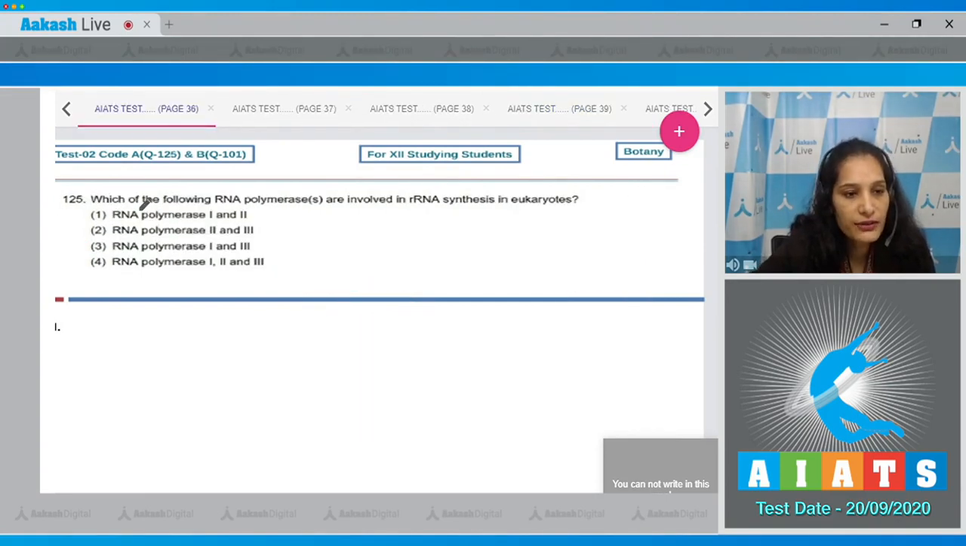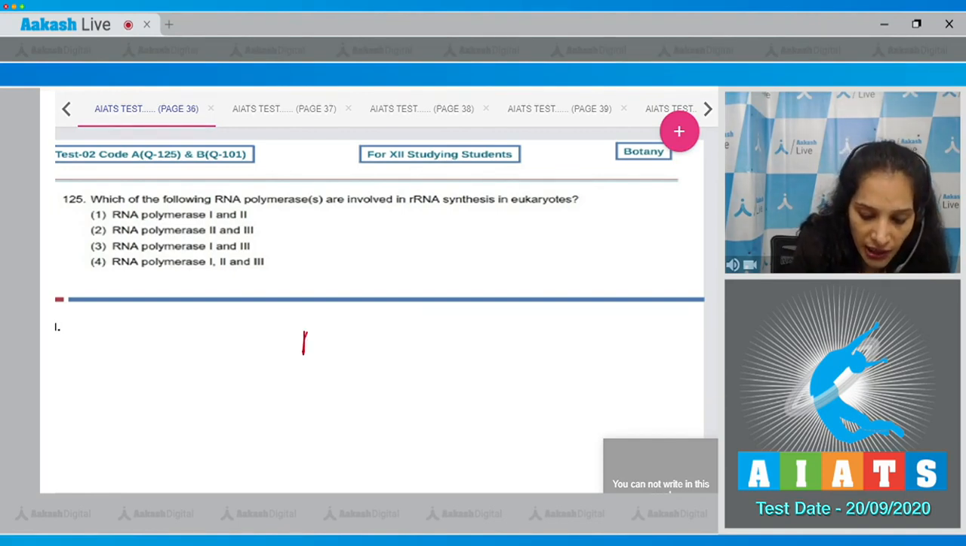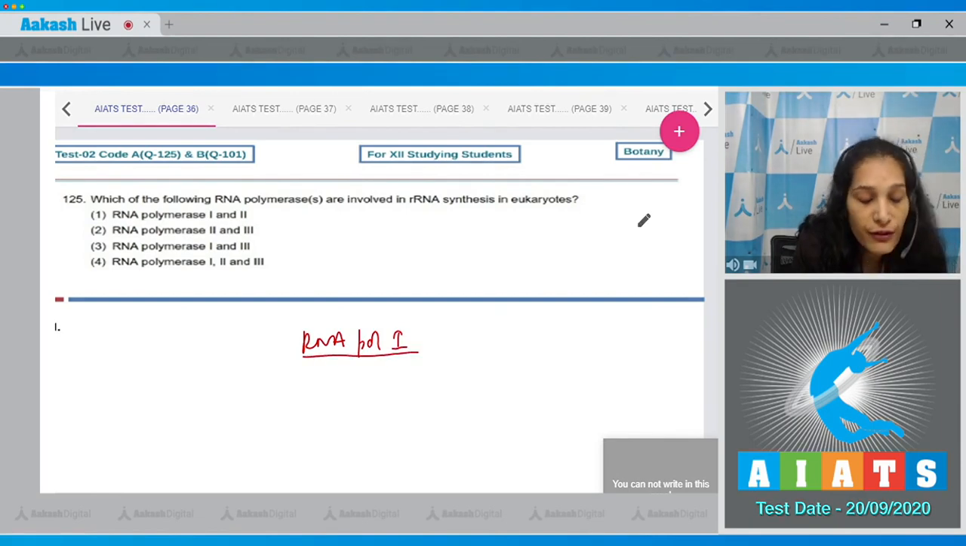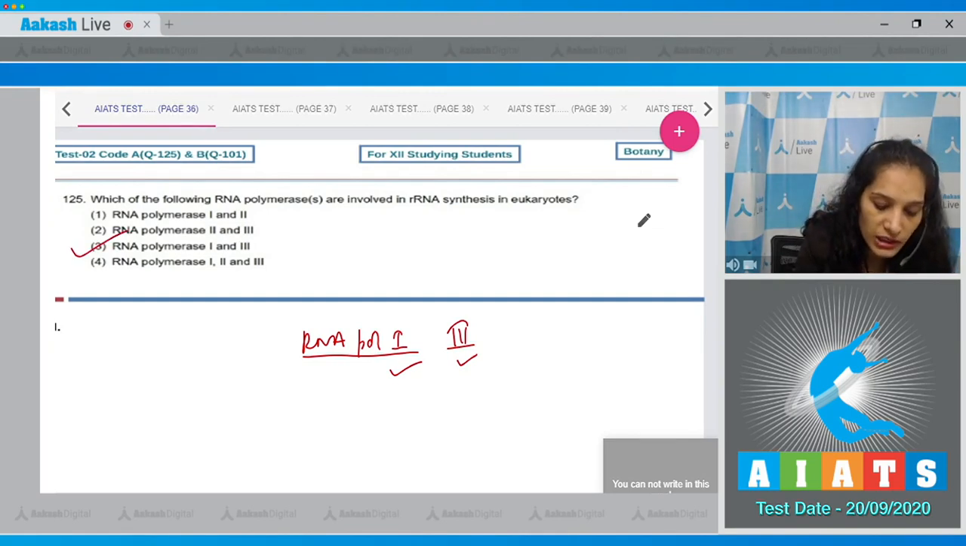Question number 125. Which of the following RNA polymerase are involved in rRNA synthesis in eukaryotes. The major rRNA is synthesized by RNA pol 1, but 5S RNA is synthesized by RNA pol 3. So both RNA pol 1 and pol 3 are involved in the synthesis of ribosomal RNA. So the correct option for the given question is option number 3.